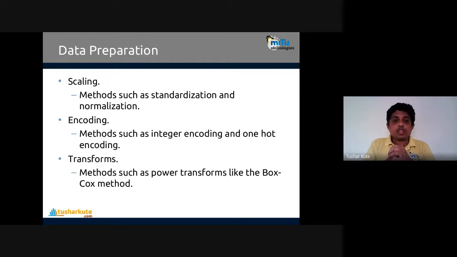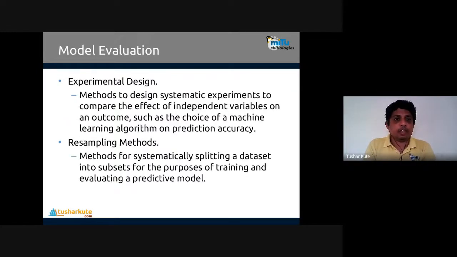Transformation: we have some power transforms, like the Box-Cox method, by which you transform data from a specific format to another format as expected by the algorithm. This is the data transformation. Now see model evaluation. When you build a machine learning model, how do we know the model is working perfectly or not? We have to evaluate that. So some experimental designs are there. I will show that in the practical also, how you evaluate these models.